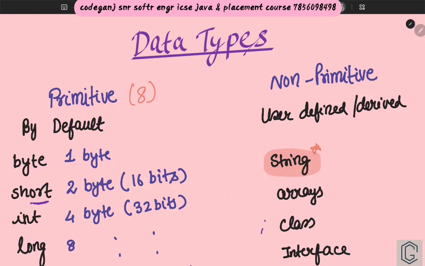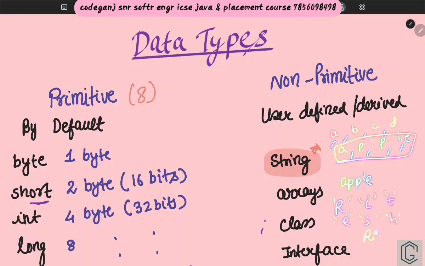Why? Because I told you a string is a derived data type. How? In your kiddie days you read ABCD, A P P L E. All these were your letters, your characters. Once you combine all the characters at once, it becomes a word, right? Suppose R I T E S H, these are all individual characters, right?